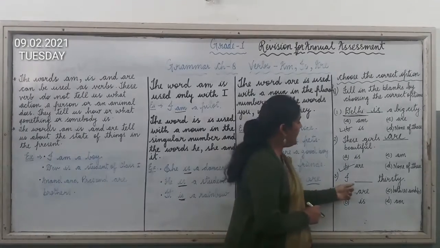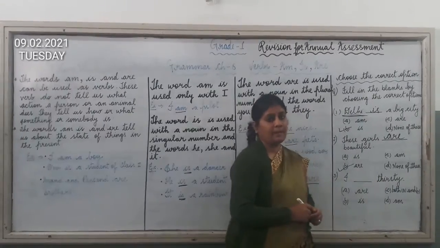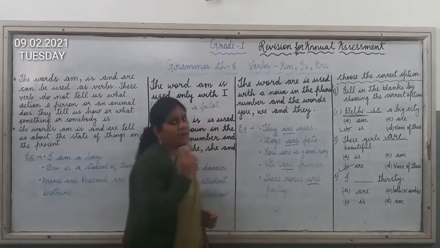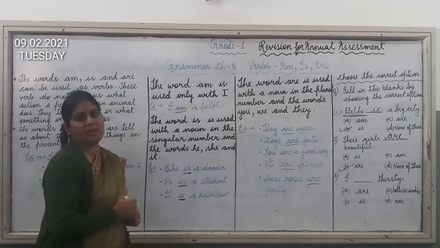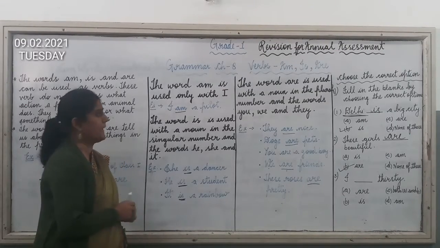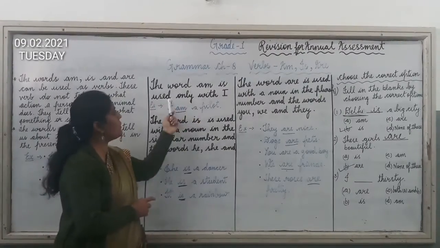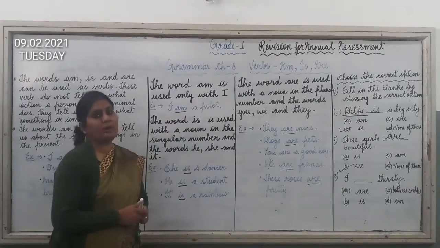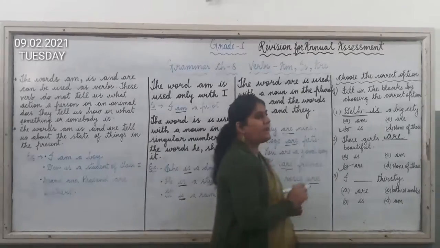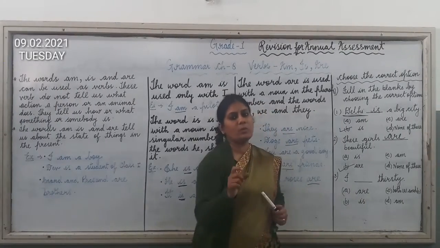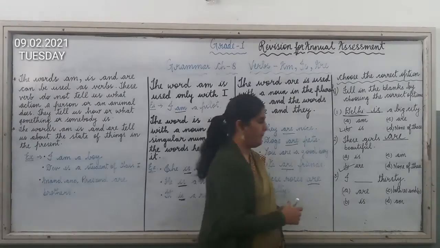Now the third is, I dash thirsty. Now children, remember which verb is used with the word I. The word am is used only with the pronoun I. So you have to remember this, that whenever I comes, we will use the verb am.